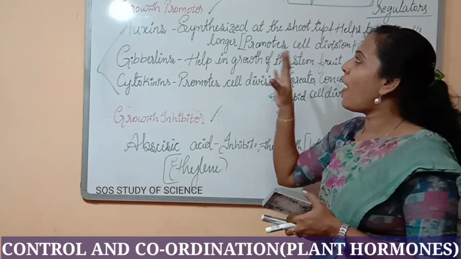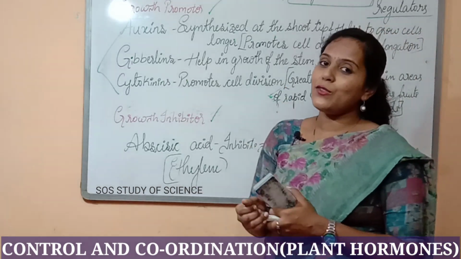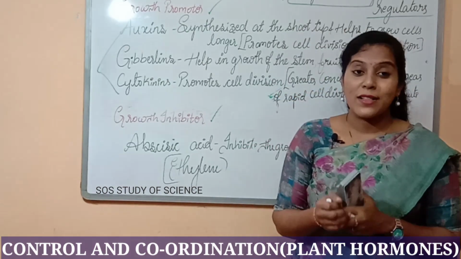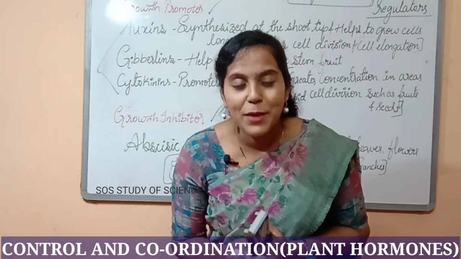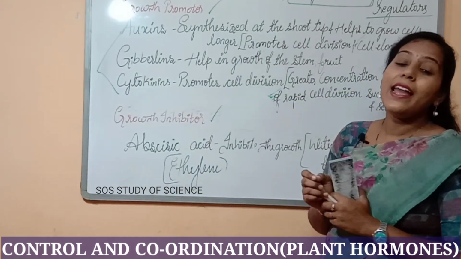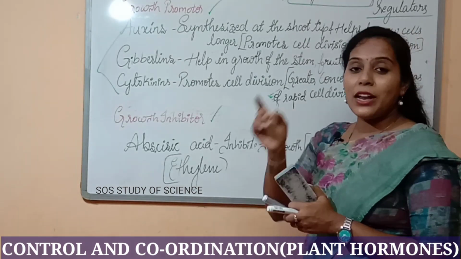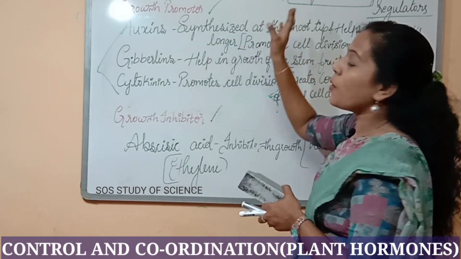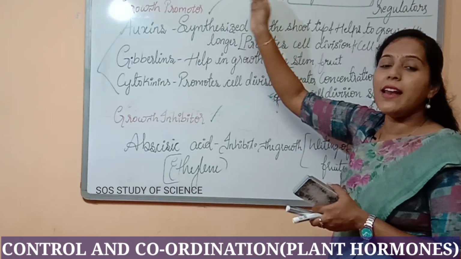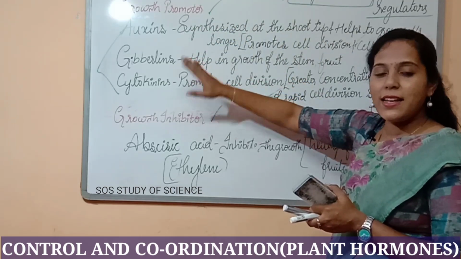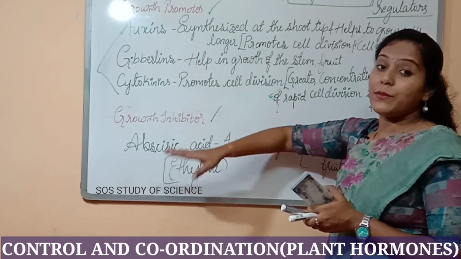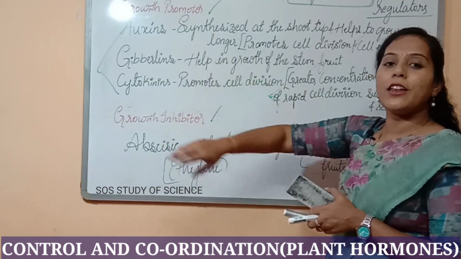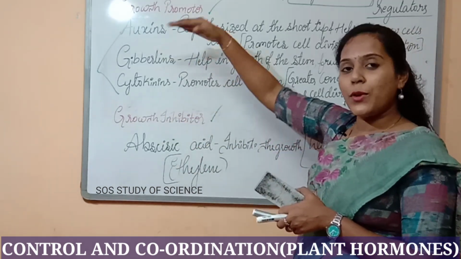Clear? Hope you all have understood the functions of the plant hormones. I am telling you once again, the plant hormones are very, very important. In examination they will ask which are the plant hormones: auxin, gibberellins, cytokinins and abscisic acid, which are given in your textbook. These 4 are given in your textbook. Functions you have to understand.